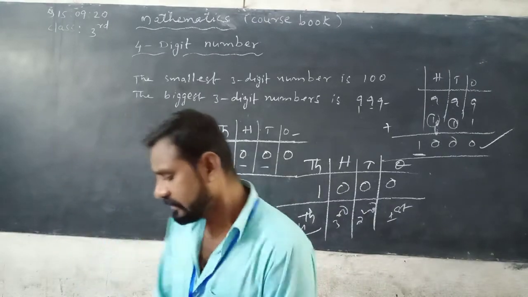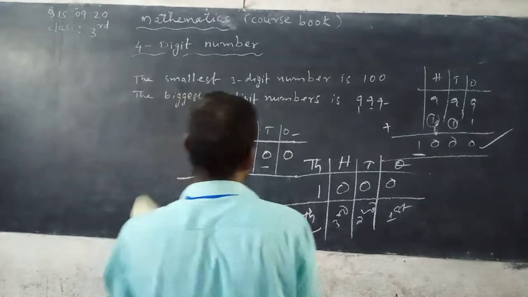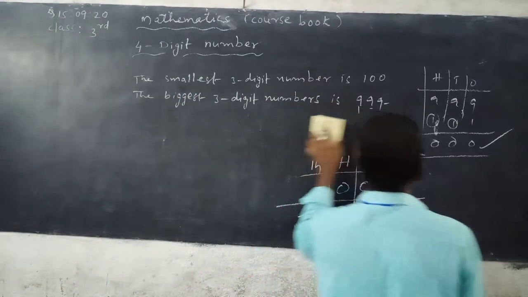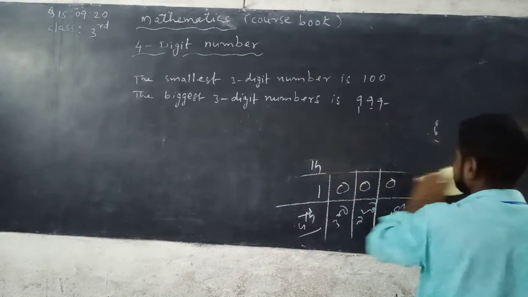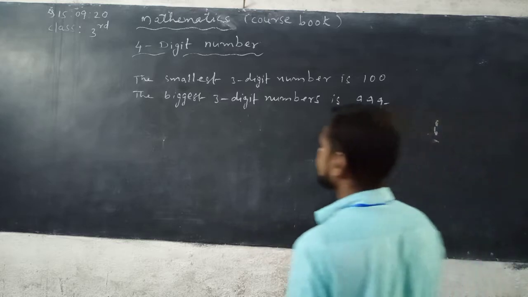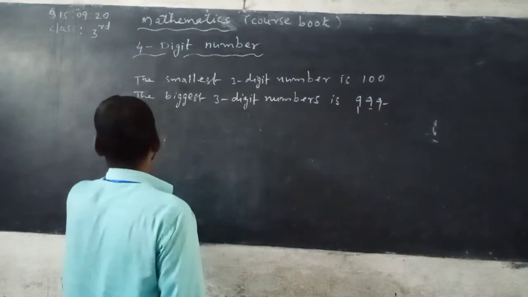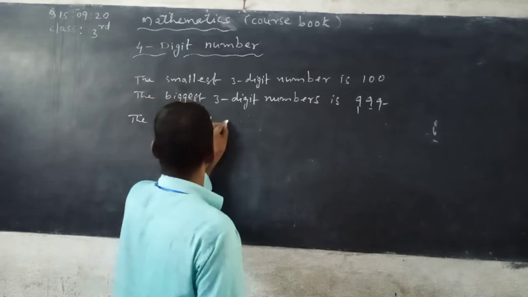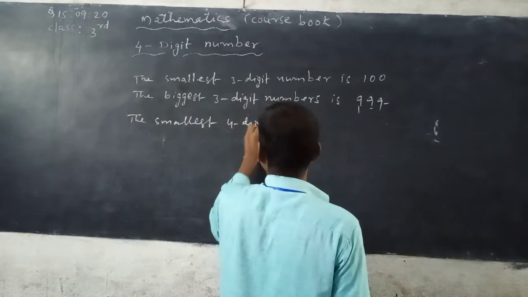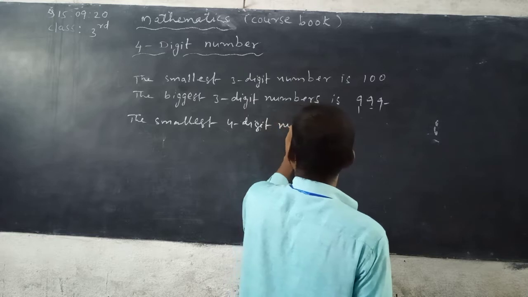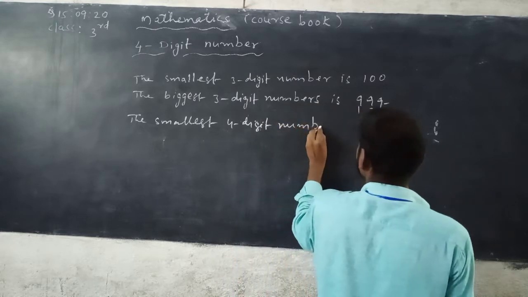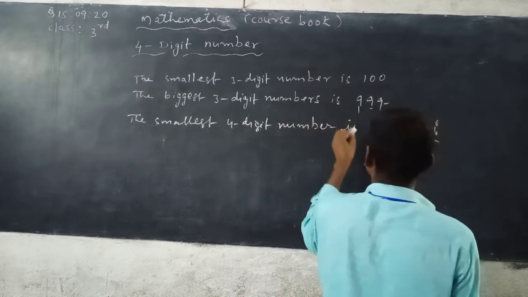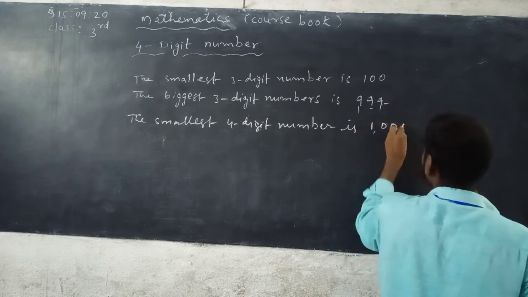Now this 1000 is the smallest 3-digit number. Sorry, 4-digit number. The smallest 4-digit number is 1000. It has 4 places.